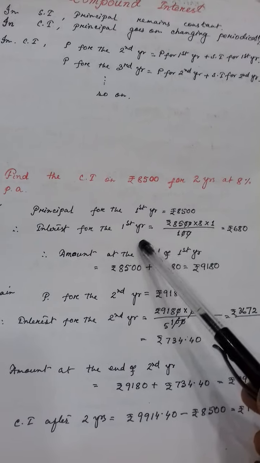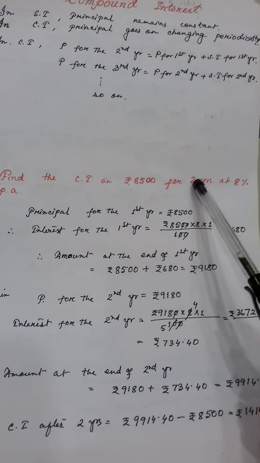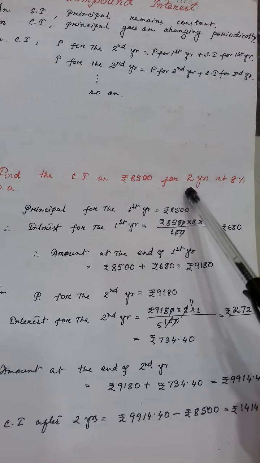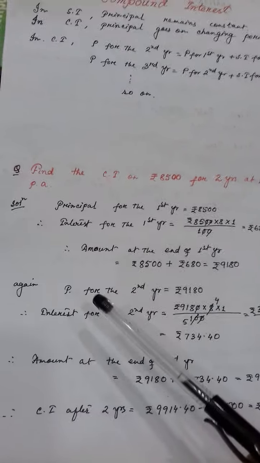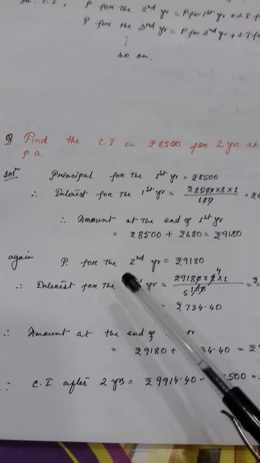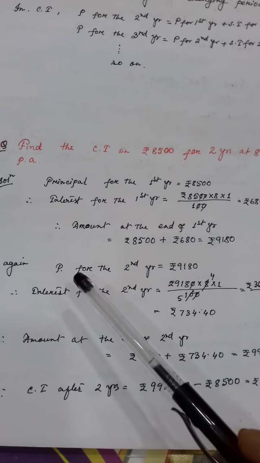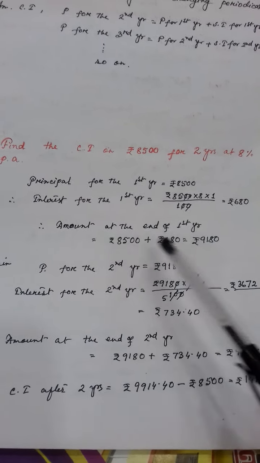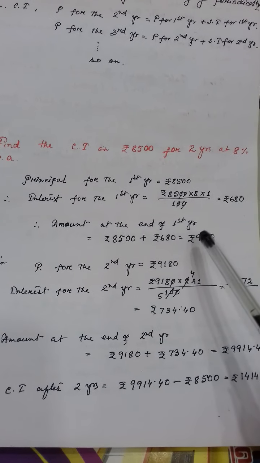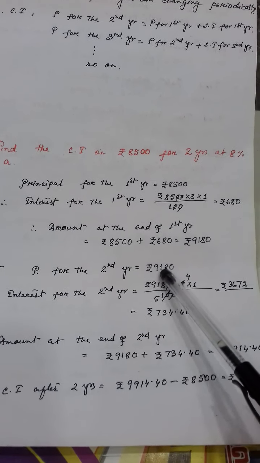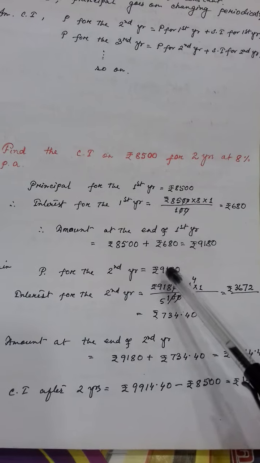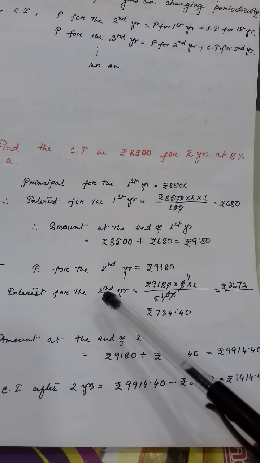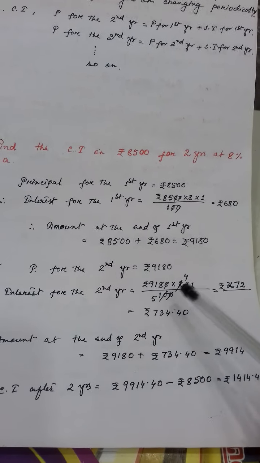Clear? Now as you have to find out the compound interest for 2 years, so let's move to the next year. Now next year what will be the principal? I told you, in the previous year whatever the total amount he will get, that will be the principal for the next year. Have you noticed? So now what will be the interest for the next year, second year?